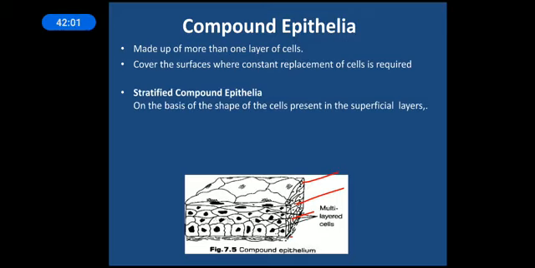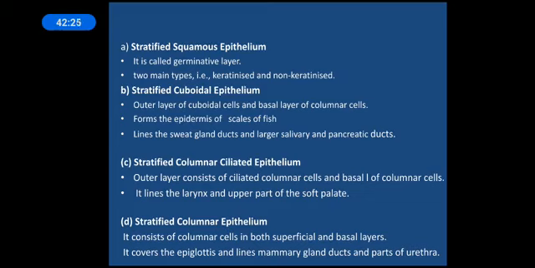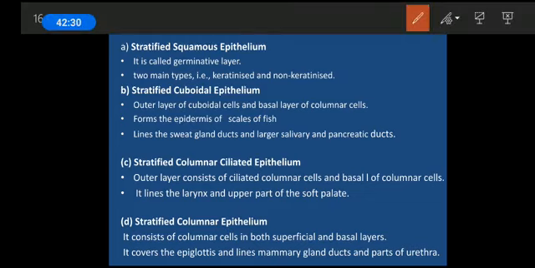The stratified compound epithelia can be divided into different types on the basis of the shape of the cells present on the uppermost or superficial layer. So what are these? First, stratified squamous epithelia. Here the uppermost layer will consist of squamous cells. The deepest layer is called the germinal layer.